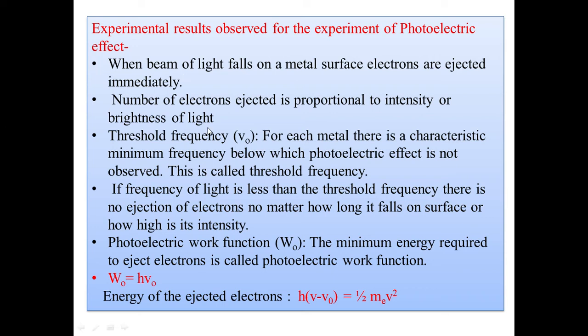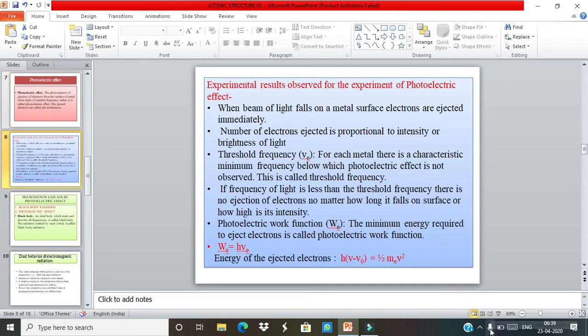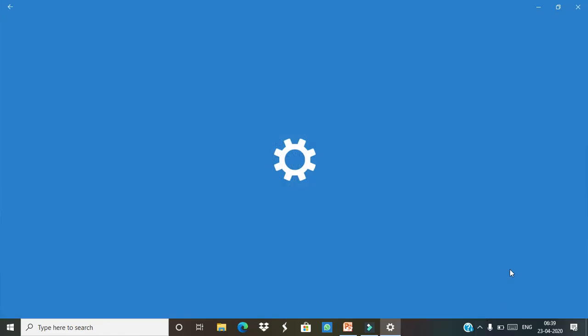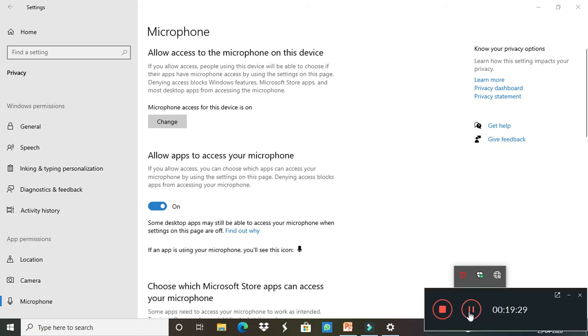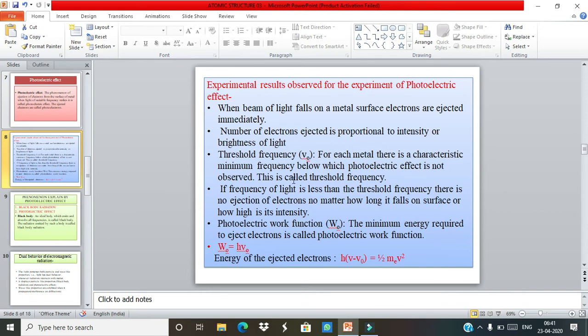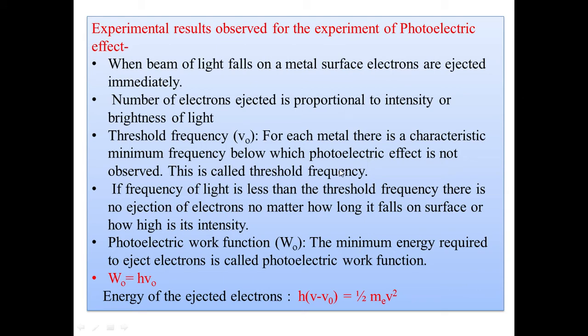Next, the number of electrons ejected is proportional to the intensity or brightness of the light. Okay, you can understand this as follows. You can see here the important conclusions which are made through this photoelectric effect.